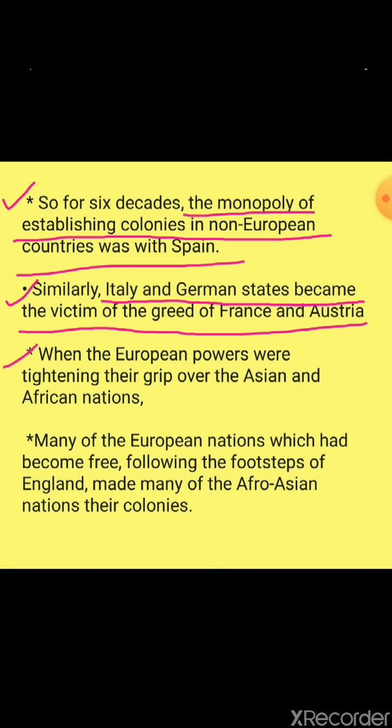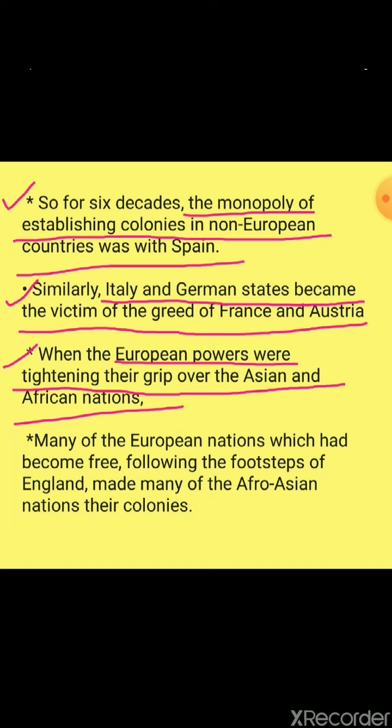Then, when the European powers were tightening their grip over Asian and African nations, when the European countries were conquering different territories, tightening, meaning they were putting in full force, grip, like this nation should be mine and mine, right?